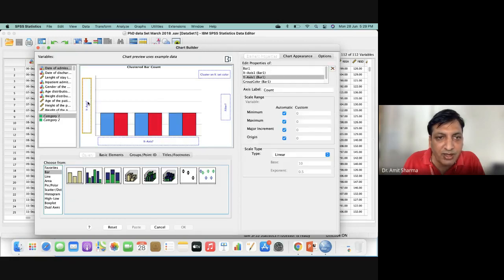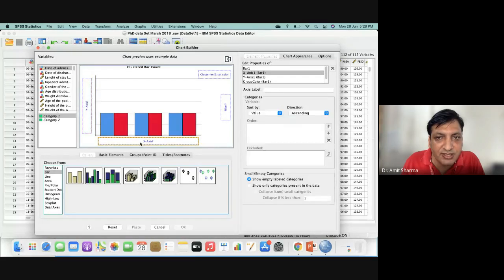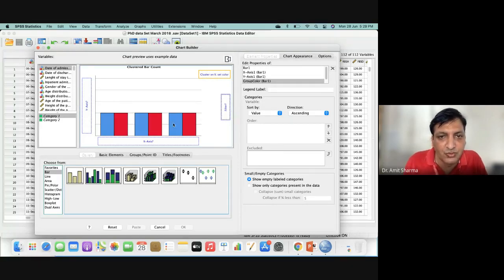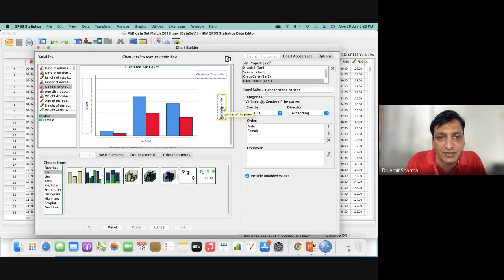Now I have to add data on the x-axis and y-axis. There is cluster on X, set color, and the filter. Because there are two categories, for example, I can add gender as a filter. So gender will act as a filter.